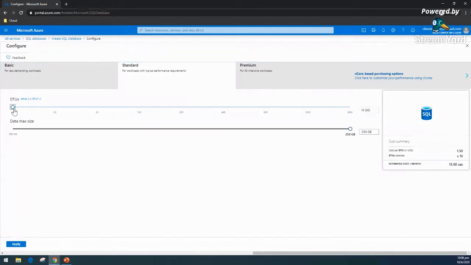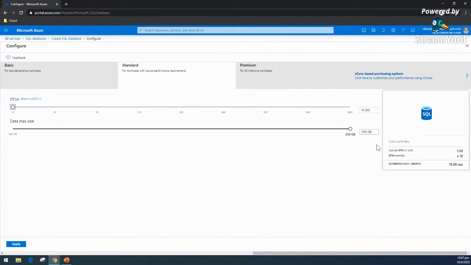DTU, as I mentioned, is some kind of mixture of vCPU and memory, which is fixed. So we need to select that tier. Let's say I want something with 100 DTUs. I can play with this slider, and according to this 100, it is giving me the capability to choose more storage. But here you can see it is not giving, because it's fixed with some kind of performance metrics and SLAs, so that is why it is behaving like that.